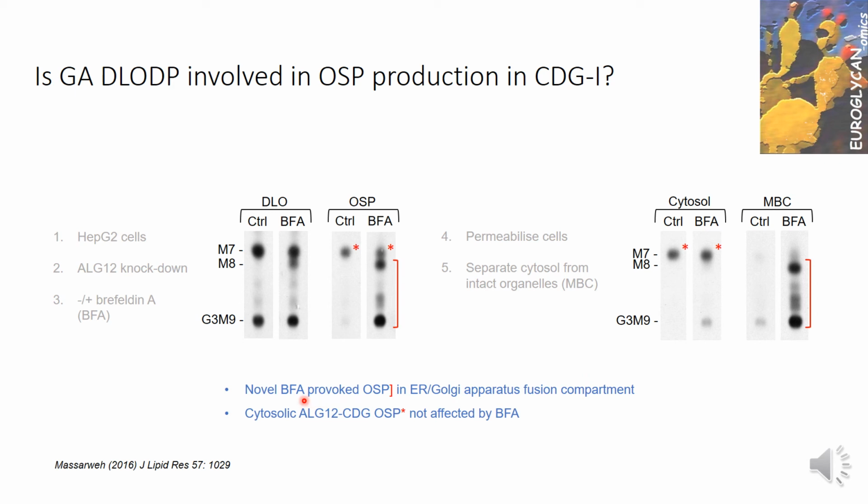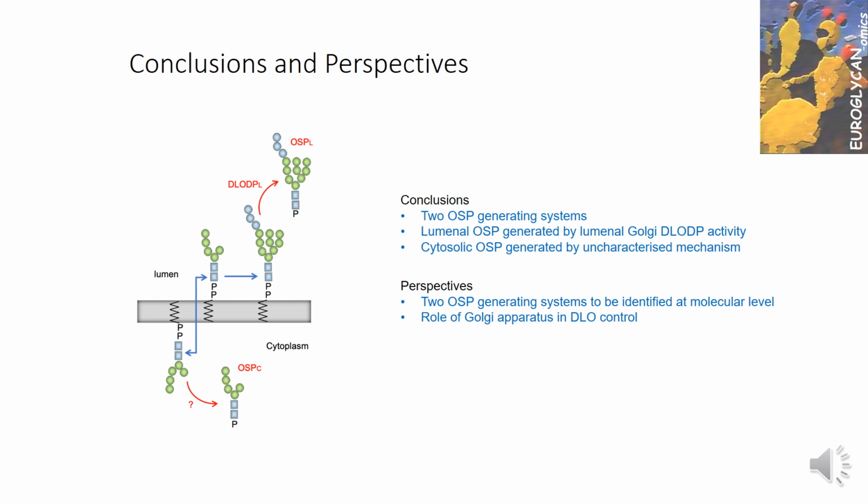So there seem to be two populations of oligosaccharide phosphates, a new population generated within the endomembrane system, while the cytosolic oligosaccharide phosphates caused by downregulation of ALG12 are not affected by the BFA. To conclude, these data demonstrate two OSP generating mechanisms, one on each side of the endomembrane system. The luminal activity would correspond to our Golgi cobalt-dependent activity, whereas the cytoplasmic activity, which manifests itself in CDG or glucose starvation, has yet to be characterized at the biochemical level.